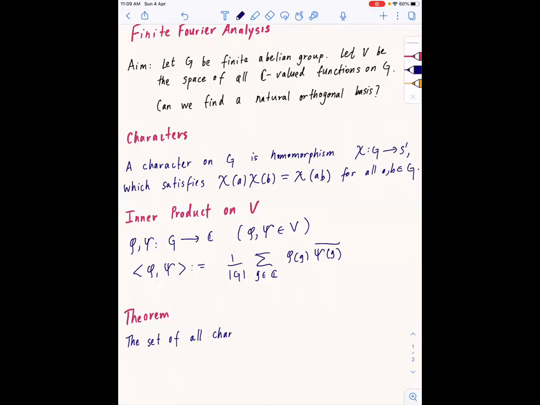So in particular, chi of 1 is equal to 1, for example. Okay.